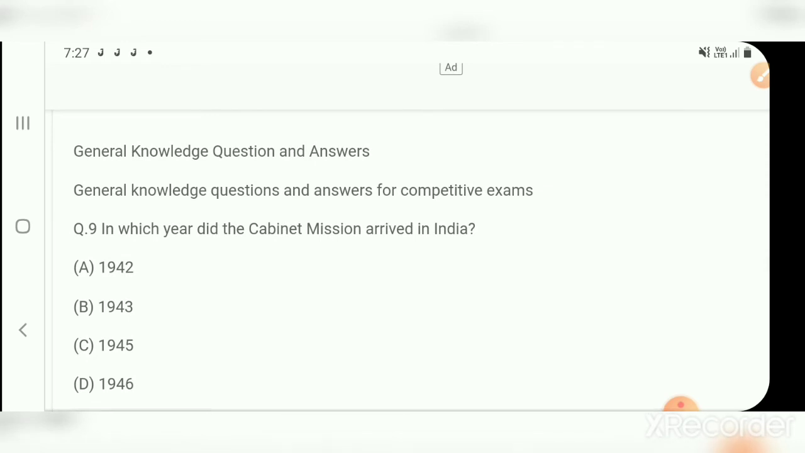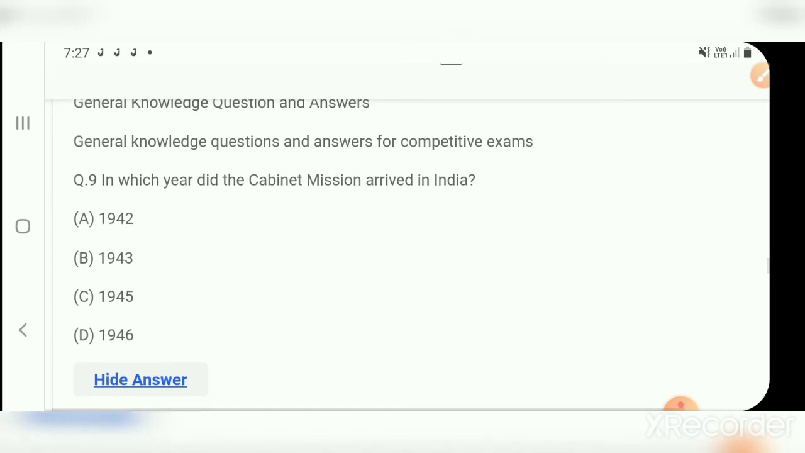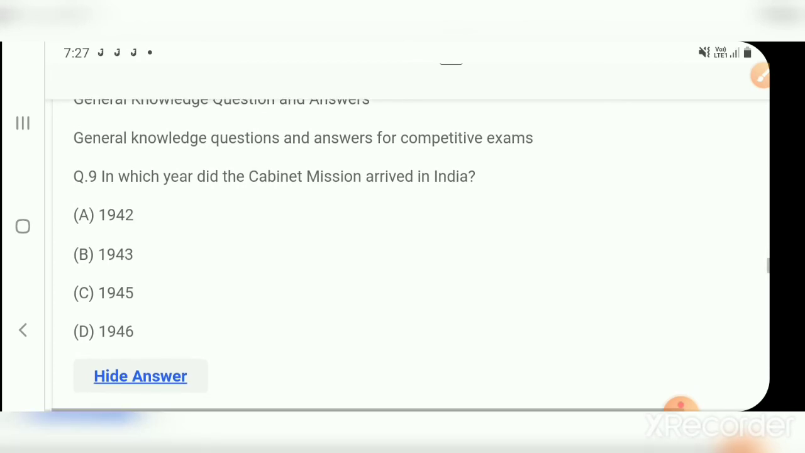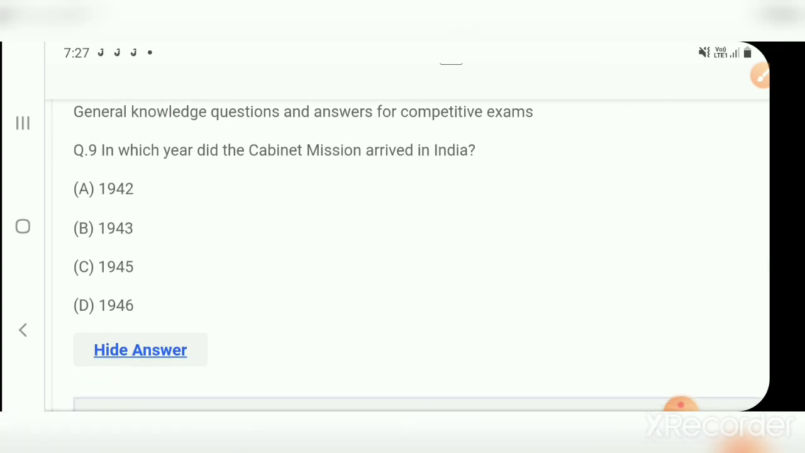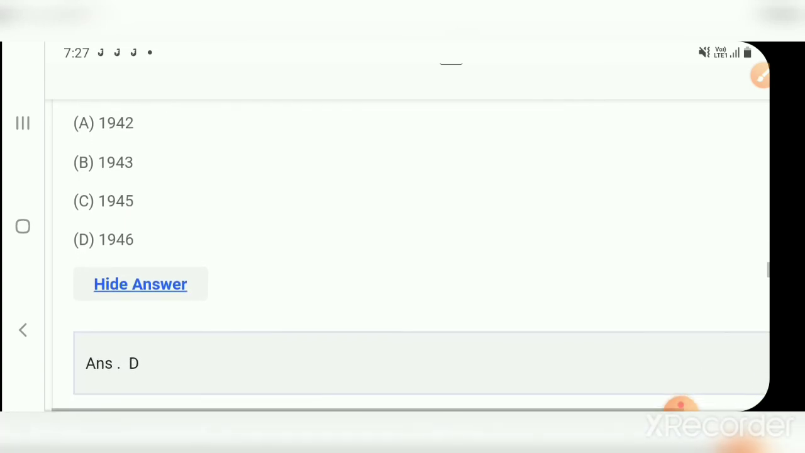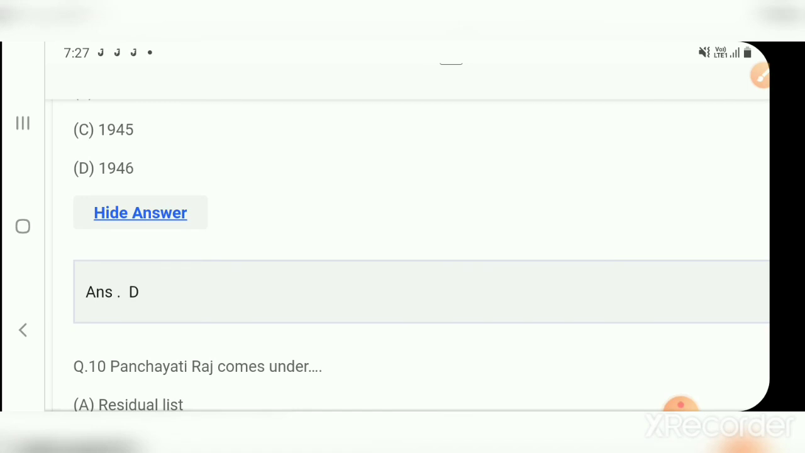General knowledge questions and answers for competitive exams. Question number 9. In which year did the Cabinet Mission arrive in India? Option A, 1942. Option B, 1943. Option C, 1945. Option D, 1946. The correct answer is D, 1946.